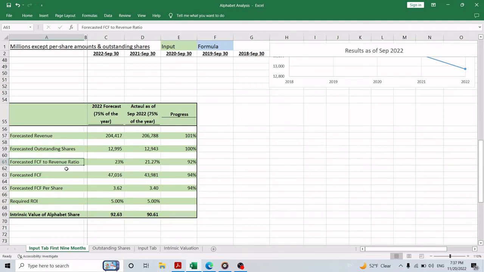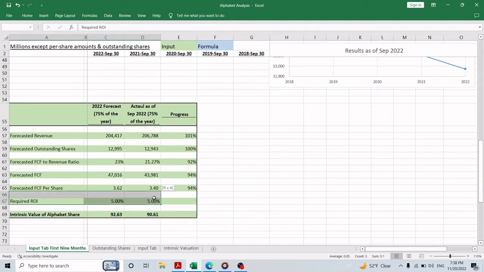Similar thing with the outstanding shares: the company actually did better than the forecast by about 52 million shares. But the company missed the free cash flow to revenue ratio because we expected it to be 23% of the revenue, but so far, the company was only able to make about 21% of the revenue as free cash flow, which of course did hurt the free cash flow and the free cash flow per share, and Alphabet was only able to meet 94% of our free cash flow forecast. So for the free cash flow per share, they made $3.40 instead of $3.62, which is about 22 cents less than expected, or about 6% less than expected.